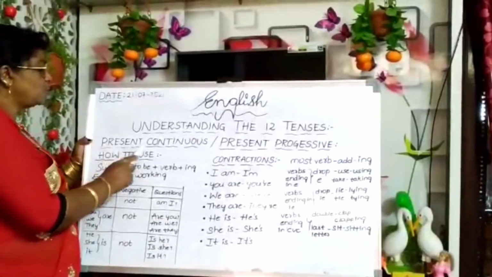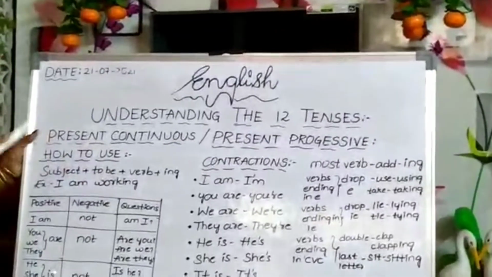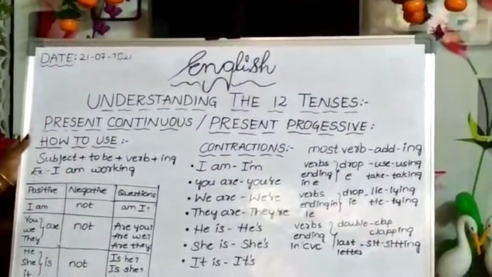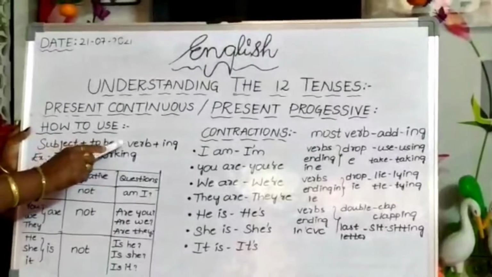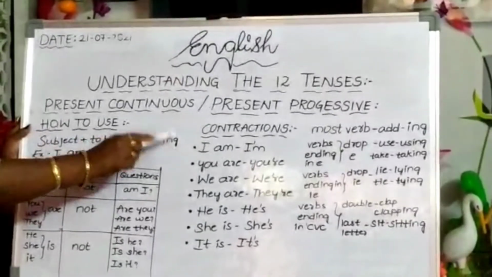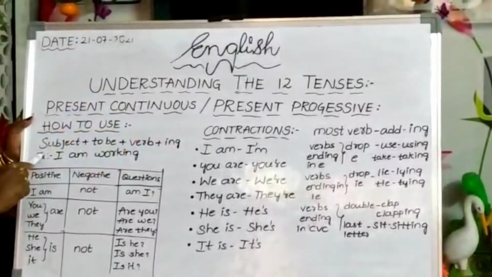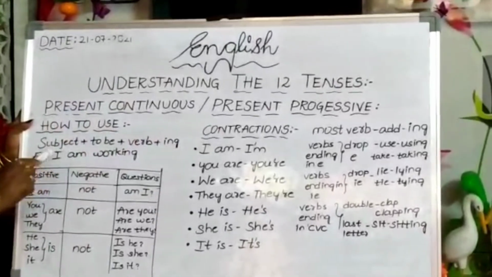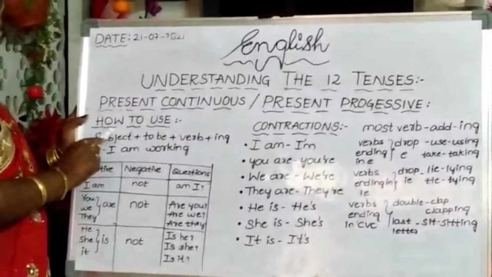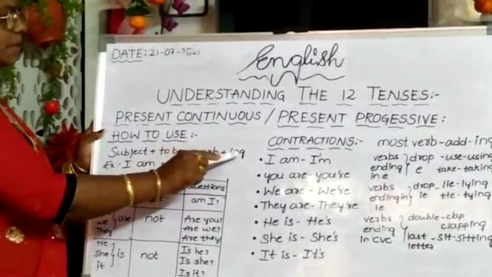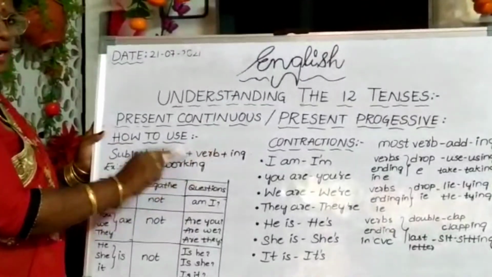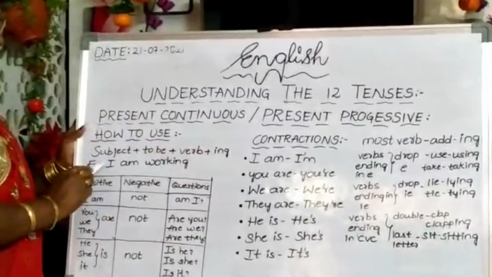Next, how to use present progressive tense. Here see, subject plus to be plus verb plus ing form. Example, I, subject; am, helping verb; work, verb, then present participle, ing form. Okay.